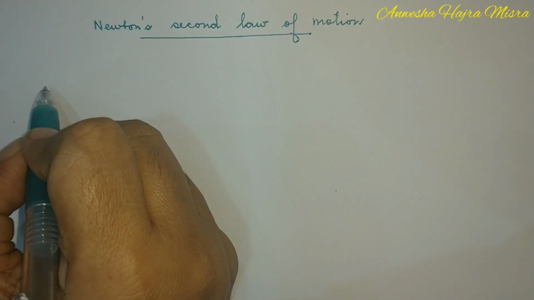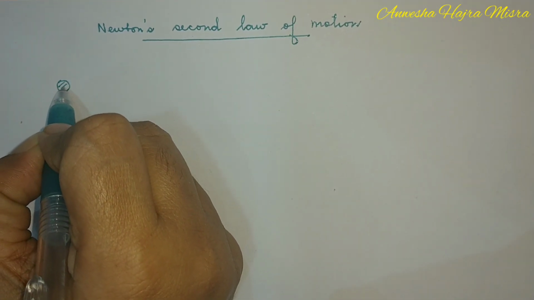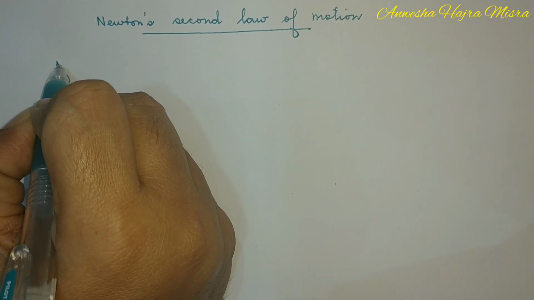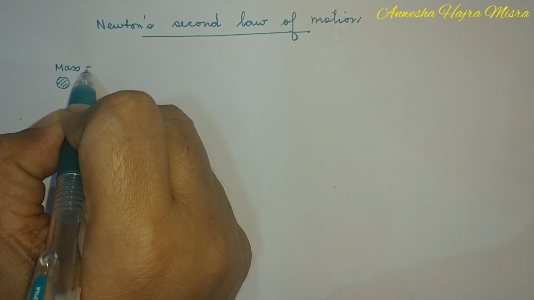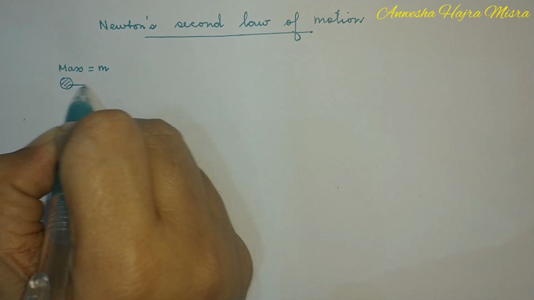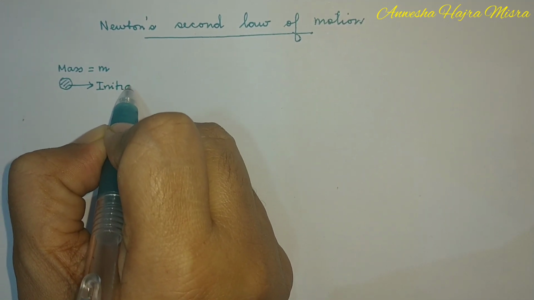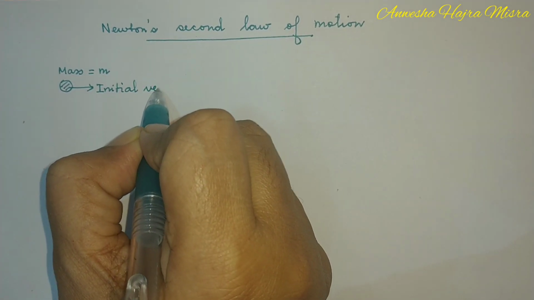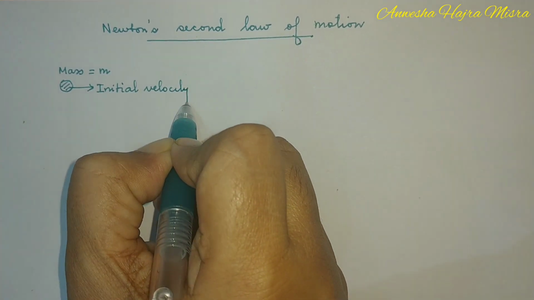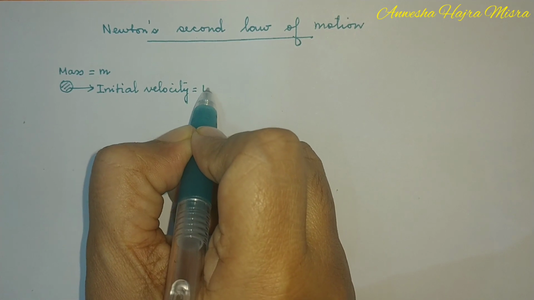Now, you have a body of mass m. The body is moving with an initial velocity u.